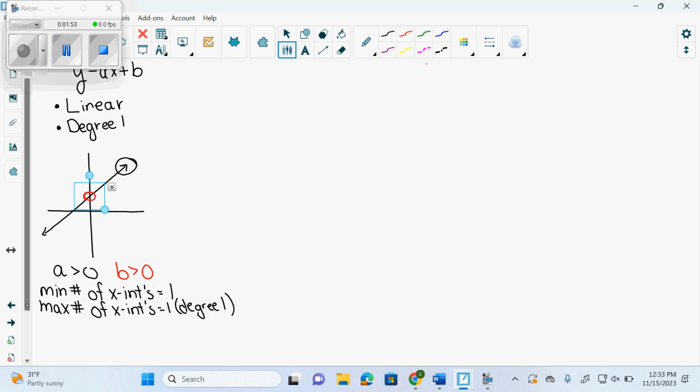Okay? Now I want the domain. What's the domain of this graph? x such that x is an element of the reals. And for all polynomials, that's actually it, unless it's a word problem. What's my range, because this one discos? What's the range? y such that y is an element of the reals. How many turning points does this graph have? None. It's a line. A turning point is a max or a min, and not an absolute max or min. It could be in the middle of it. It doesn't have to be the absolute. Correct? So that's our linear.